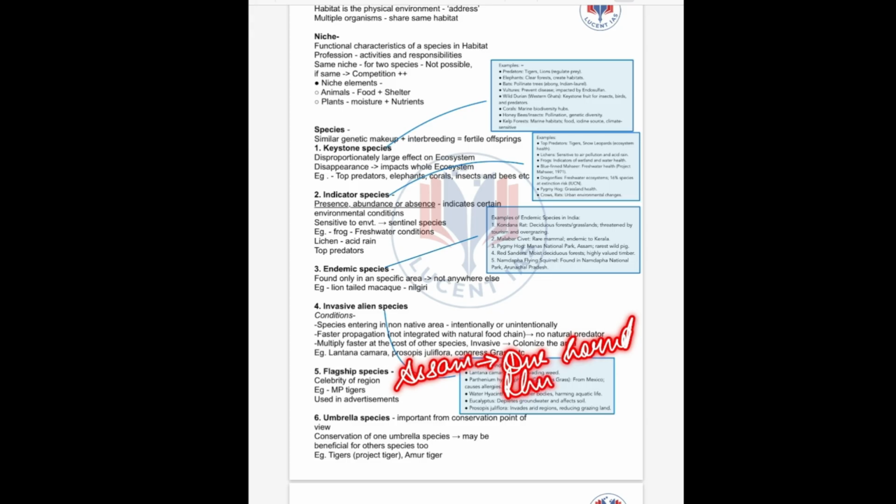Then umbrella species is somewhat similar to keystone species, but here they are considered more important from the conservation point of view. It is like an umbrella. Conservation of one species leads to conservation of many other species.